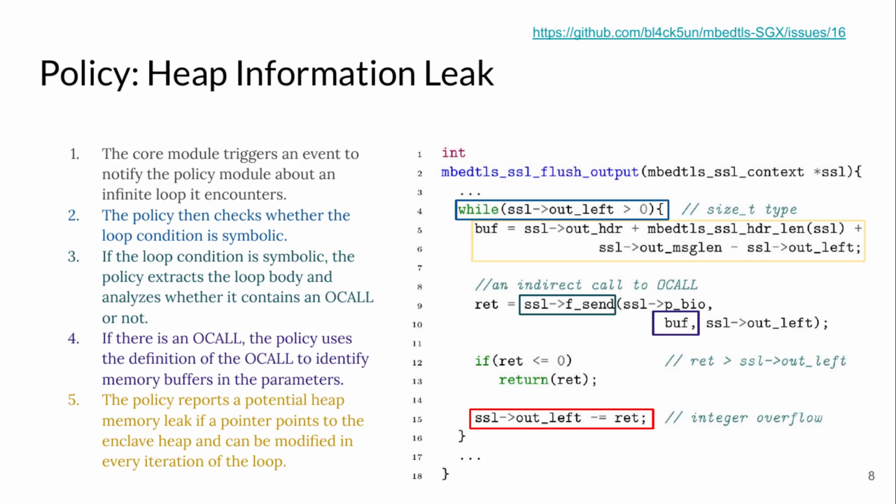Our policy to detect these vulnerabilities starts with identifying an attacker controlled loop that is constrained by symbolic data. Once it is identified, the loop body is analyzed to see if there is any OCall and later checks if any of the OCall parameters is used as output and also tainted by symbolic data.